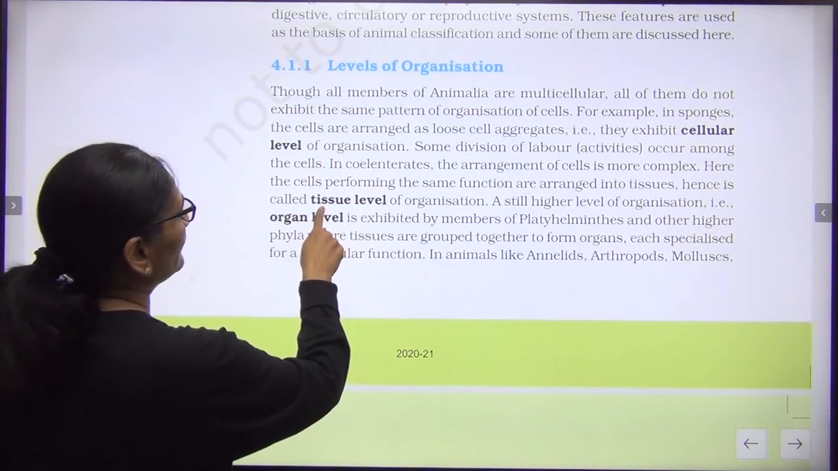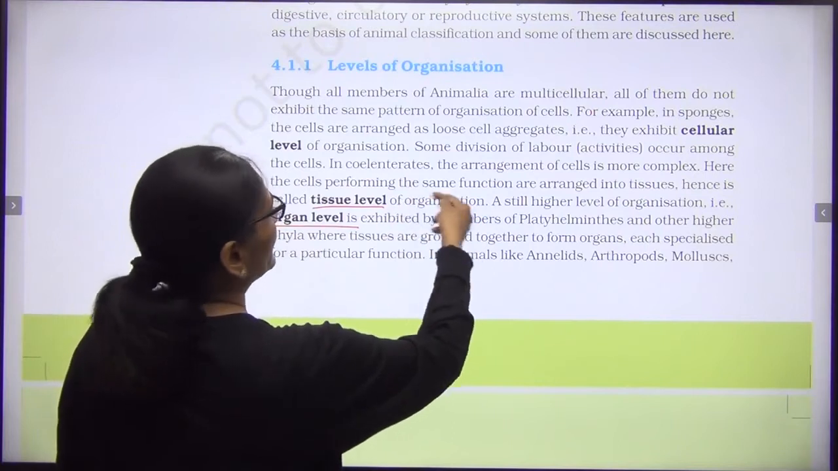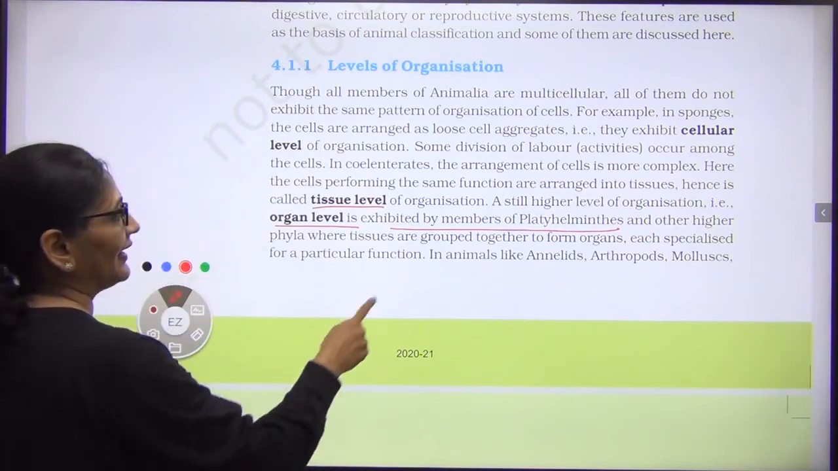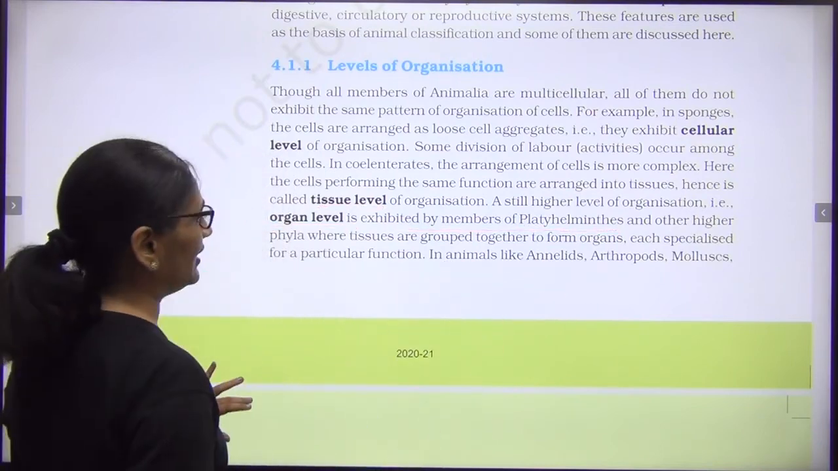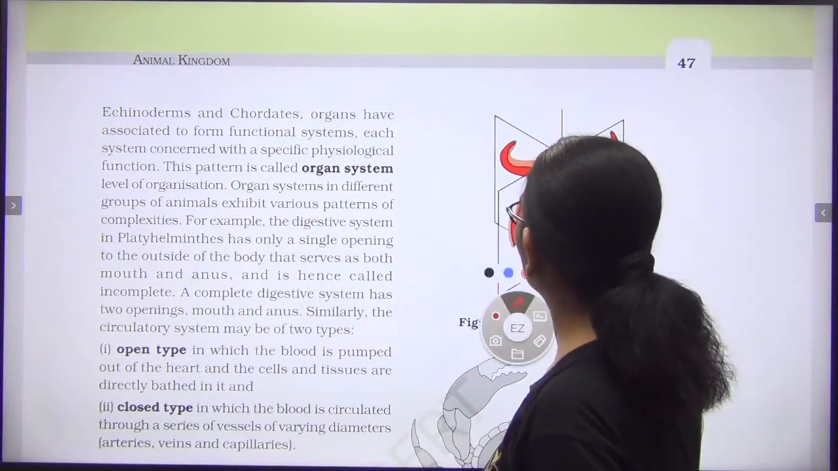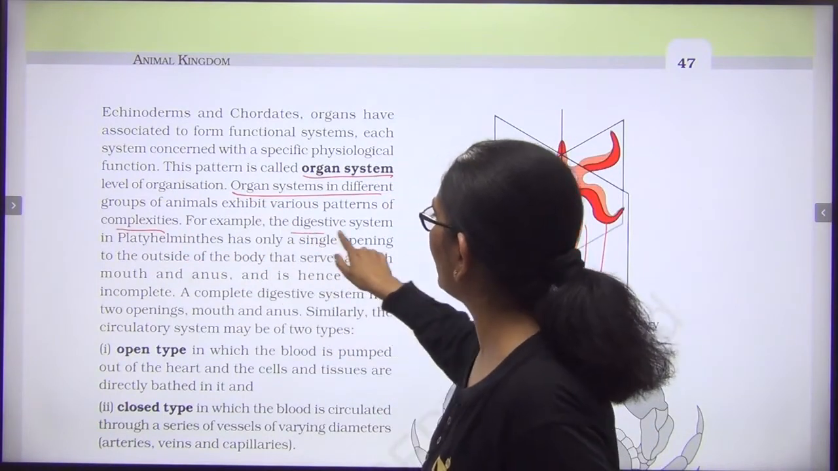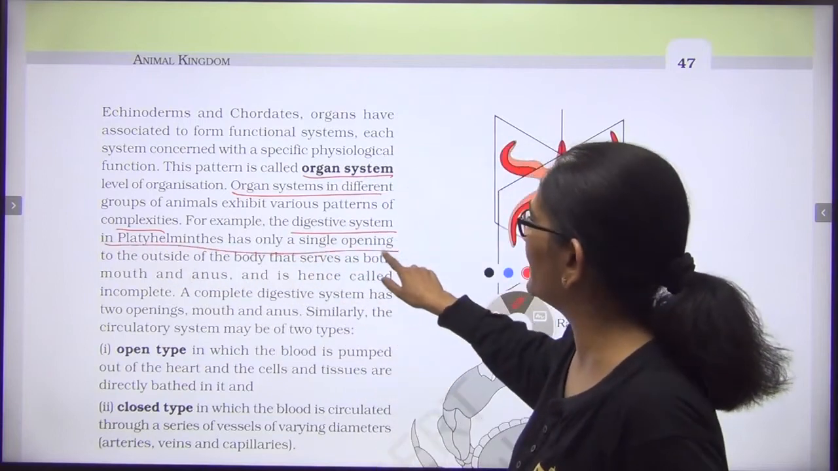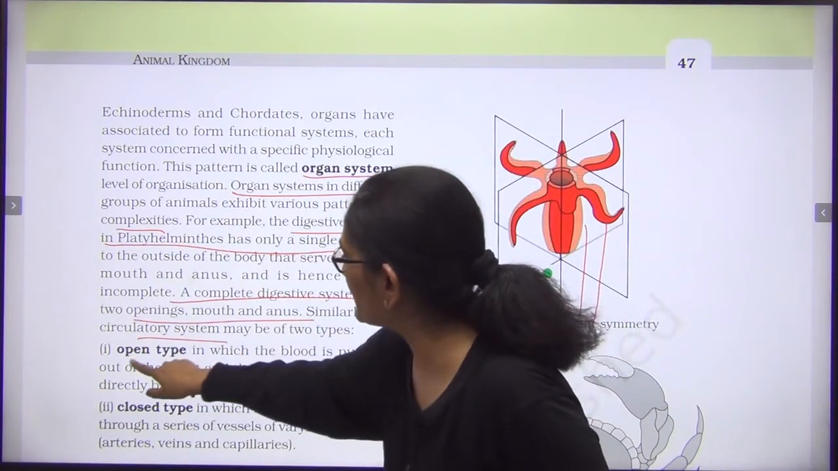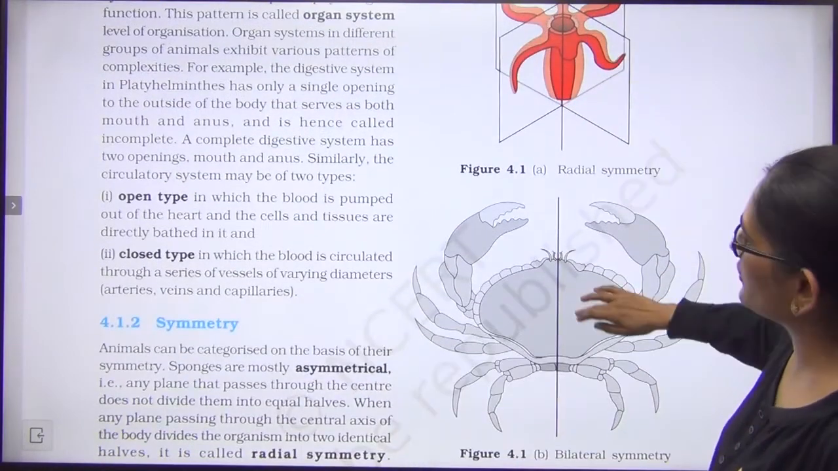Some of them have tissue level of organization, it's given. Some have organ level. Organ level starts from platyhelminths, and then in animals like annelid, arthropod, mollusca, it is organ system level of development. Your NCERT also says that organ system shows various complexities. For example, the digestive system in platyhelminth has a single opening, while a complete digestive system is found in others. Similarly, the circulatory system has 2 types, open and closed. Then there are some diagrams on symmetry as well.